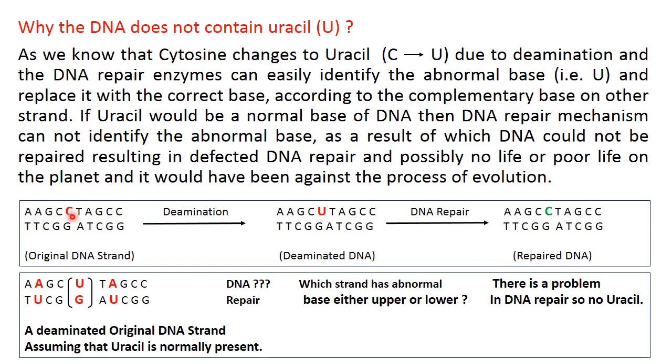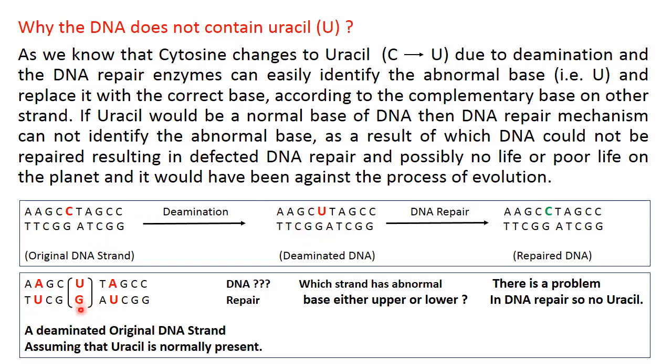We can see that this cytosine has deaminated and changed into uracil, and the DNA repair enzyme identifies this uracil because uracil is not present in DNA, and this strand is mutated, and the DNA repair enzyme replaces this uracil with the correct base, that is cytosine, based on the base present on the other complementary strand.